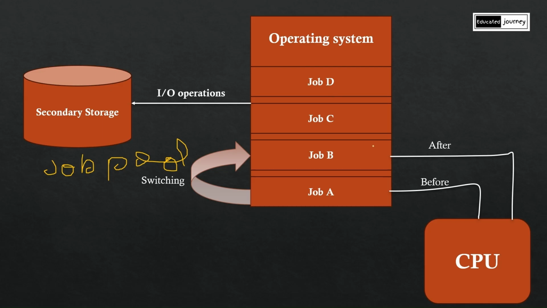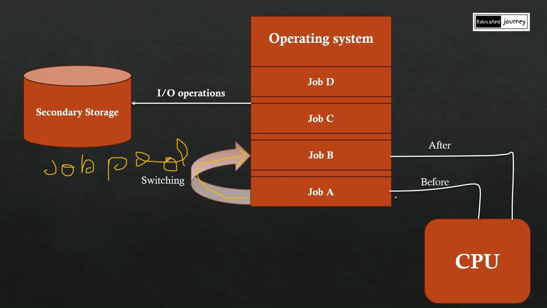Initially, based on the priority, the jobs are executed. Job priority and job scheduling we will discuss in the upcoming videos. But right now, let us say job A has the highest priority to be executed first. So job A is being executed by the CPU. Job A needs some kind of input from the user, so the user delays giving the input.